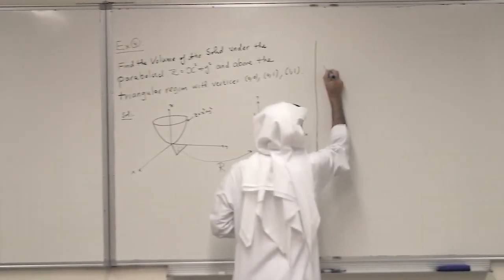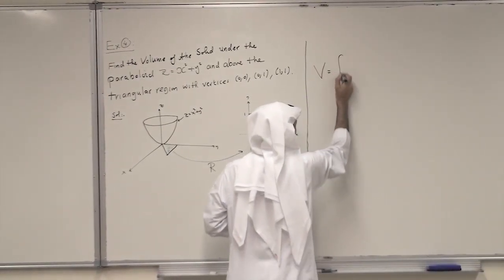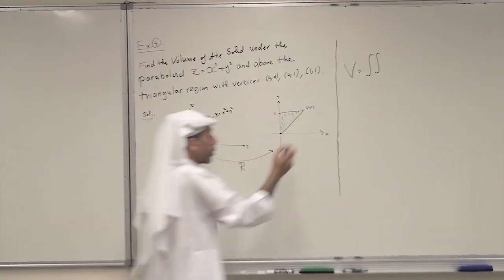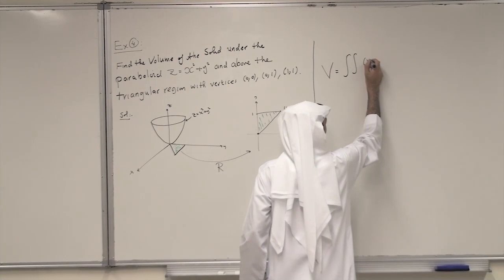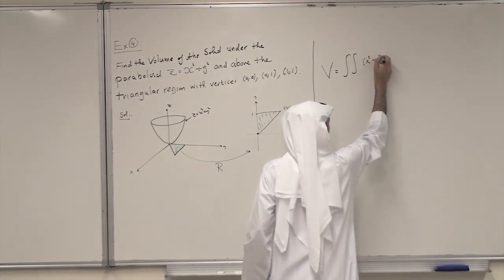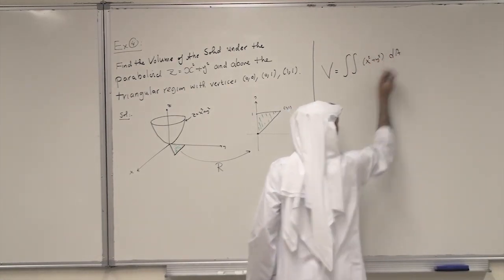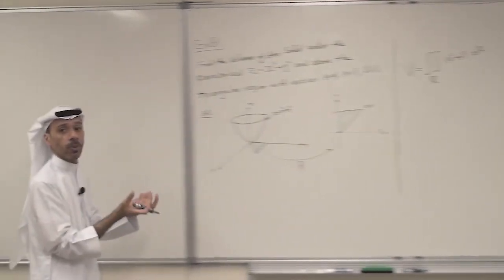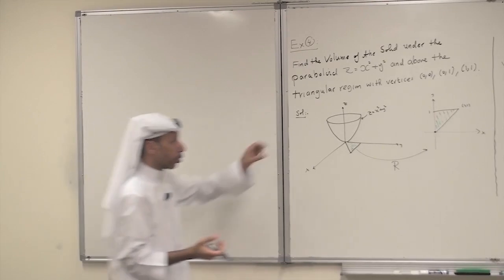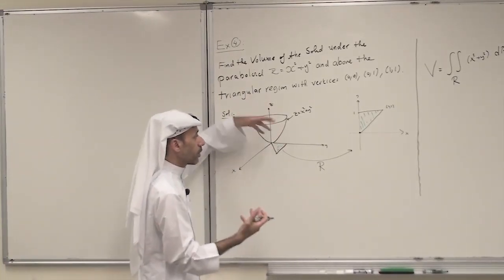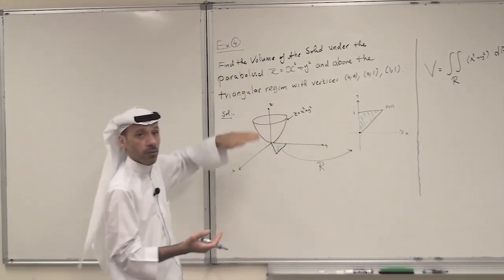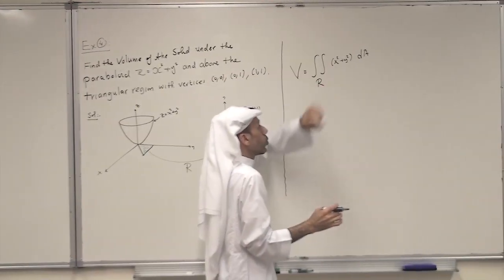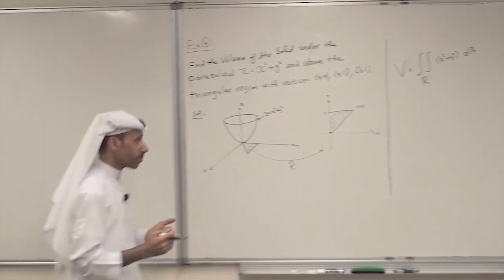The volume will be the double integral of the function, the surface, x squared plus y squared dA over the region R. So this is the formula. It is the double integral of the function. The function is positive and continuous over a region R. So this is the formula to compute the volume.